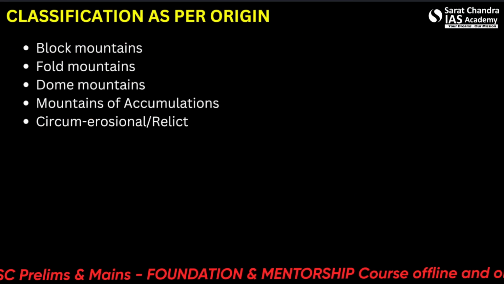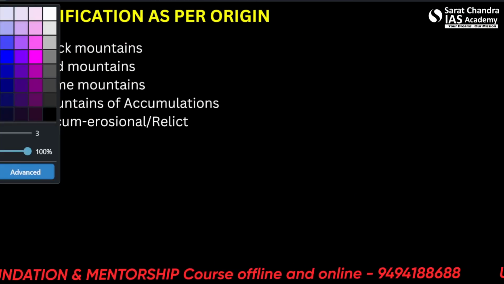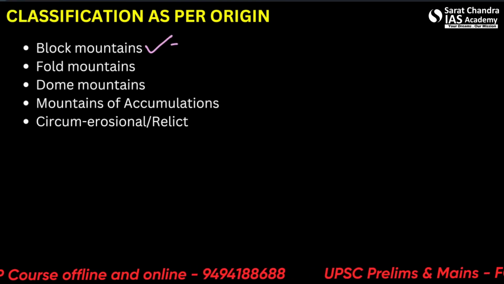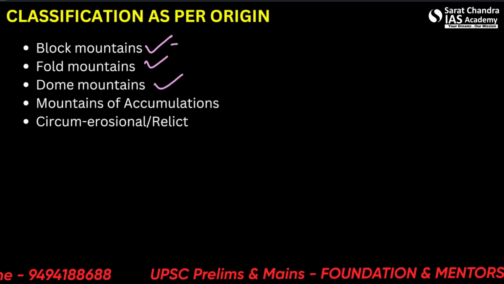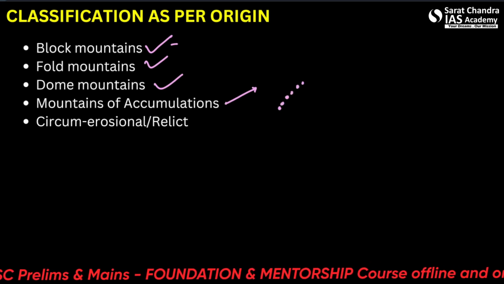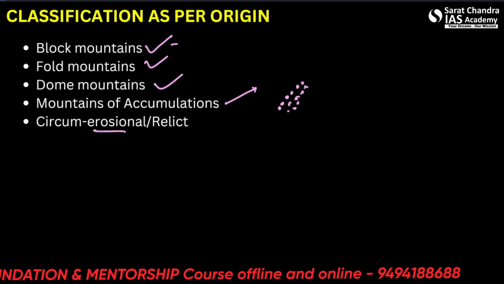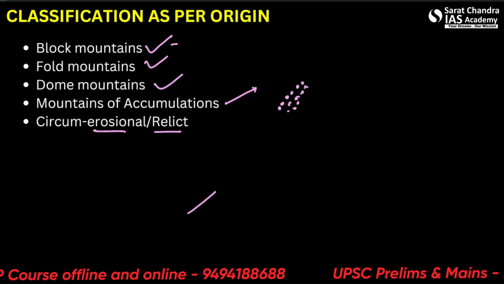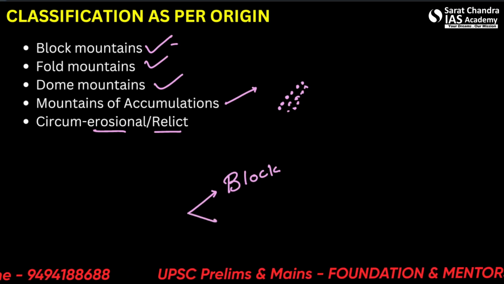So let us see classification as per origin. All right. So there can be block mountains, there can be fold mountains, then there can be dome mountains, mountains of accumulation. Accumulation basically means to accumulate one over the other, to collect one over the other. Then there are circum-erosional or relict mountains. The most important mountains are of two types. One are block mountains and one are fold mountains.